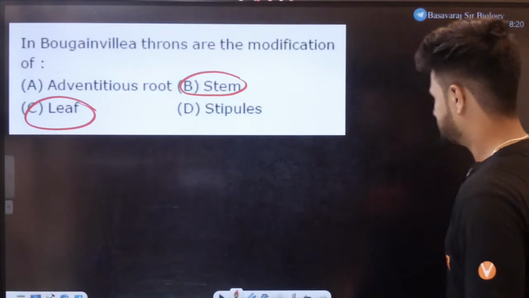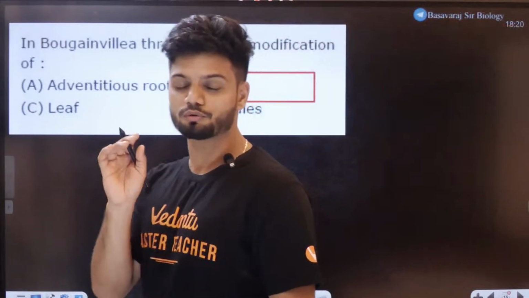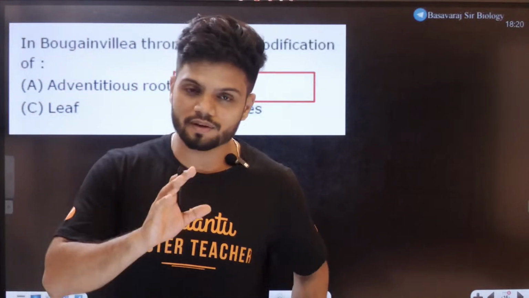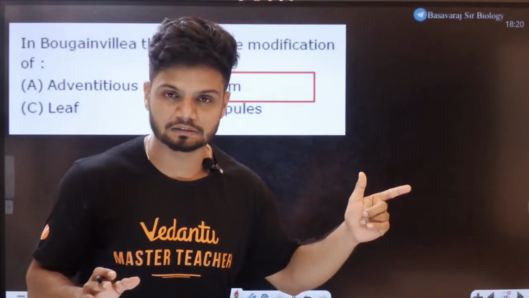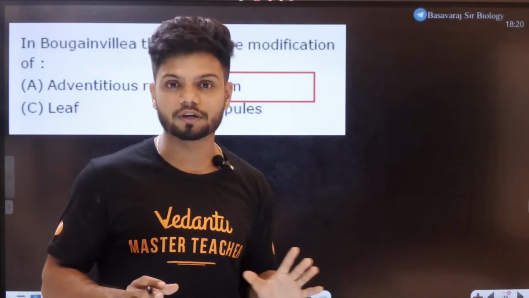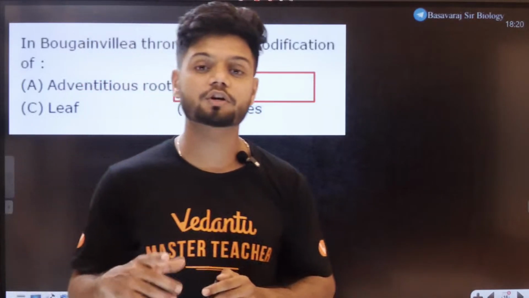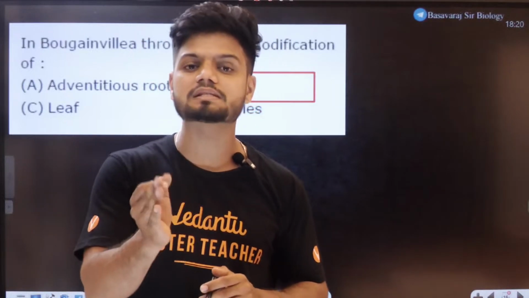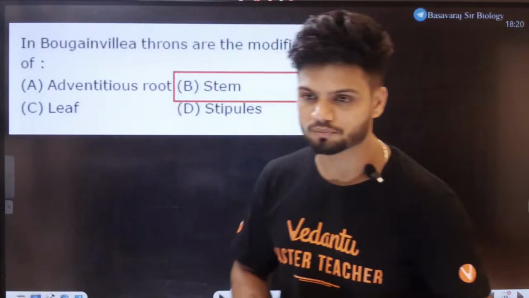All of you are smart suddenly, huh? Students, please remember this. I've told you multiple times. Always remember, leaf modification for protection, the example is spine. That we learn in cactus, and that is your leaf modification. Spines on cactus are your leaf modification for protection. The thorns which you see on citrus and bougainvillea are technically axillary bud or stem modification. So please be careful.